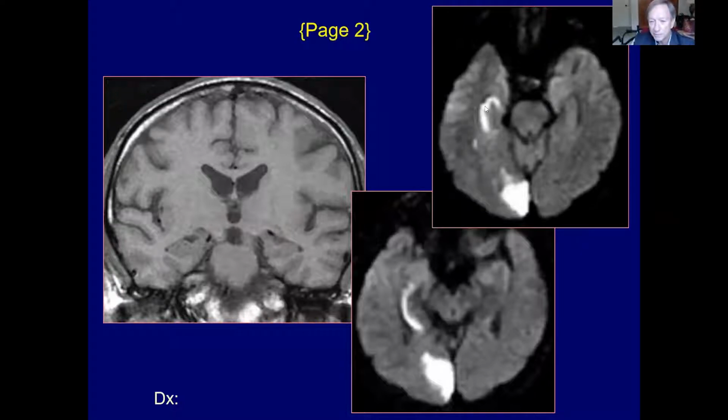So in this case, the predominant supply is from the posterior circulation or the posterior lateral choroidal artery. But again, it has a dual supply, posterior choroidal and anterior choroidal arteries.